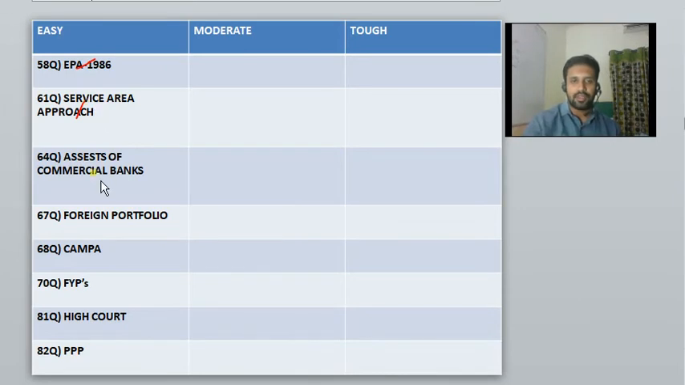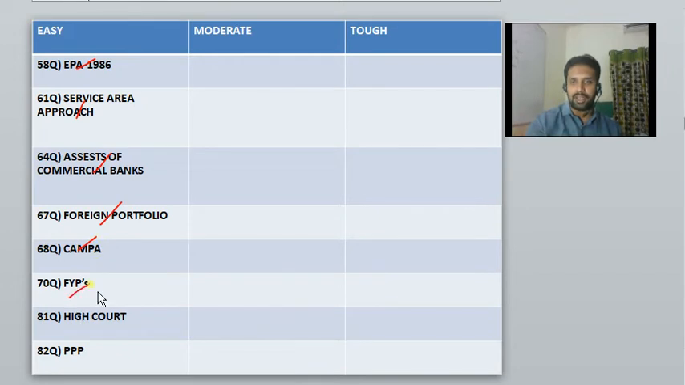Okay, assets of commercial banks, that was again a one-liner, a very dead easy question that was asked. Foreign portfolio, okay, foreign investment comes in two types, foreign direct investment and foreign portfolio. So it's a very simple question again. CAMPA, Compensatory Afforestation Fund Management Authority, so very common again. CAMPA has been a part of your syllabus also.